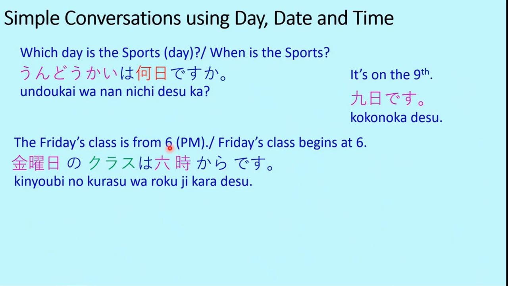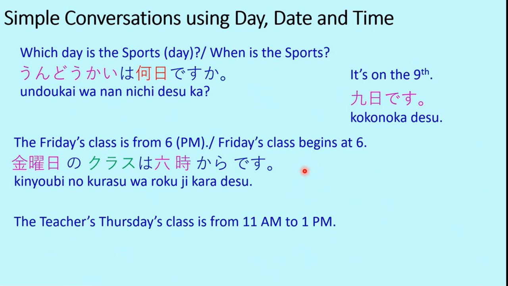Kara means from 6. If we want to specifically say PM, then you have to add gogo, because gogo is for PM, gozen is for AM. So it is implied that it is evening time because no class will be from 6 AM in the morning. So kinyobi no kurasu wa rokuji kara desu. That is, the Friday's class is from 6 o'clock or the Friday's class begins at 6.